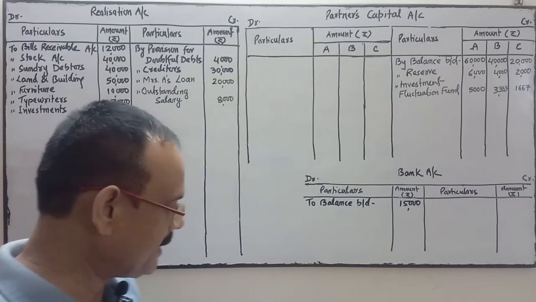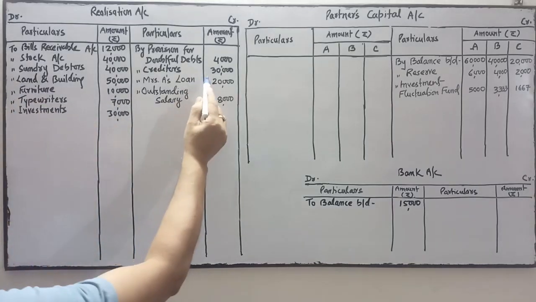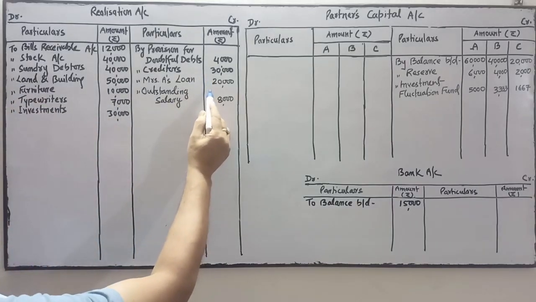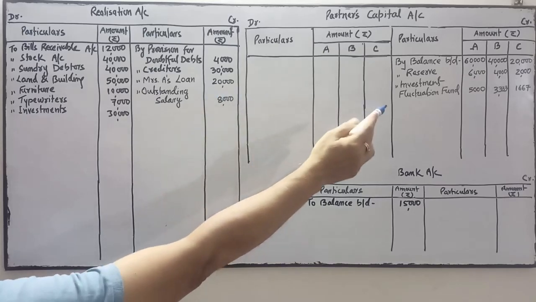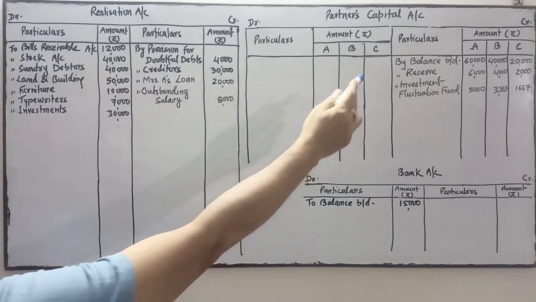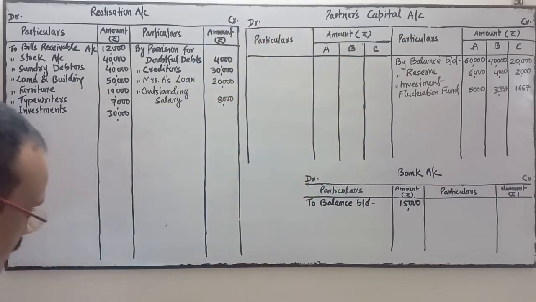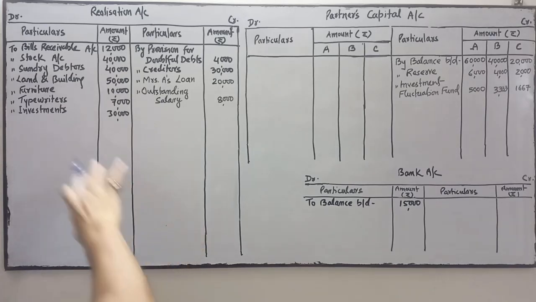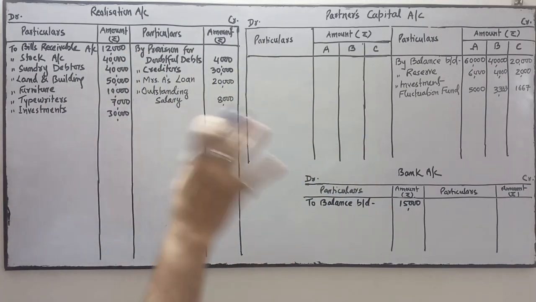So see, on the liability side, I have transferred creditors, Mrs. A's loan, and the investment fluctuation fund. The reserve is also transferred, and the capital balance is transferred. So I have done the work from the balance sheet in the appropriate ledger.